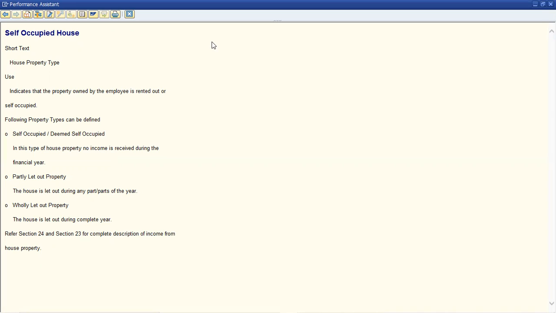The partly let out property is for any part of the year. And self-occupied means no income is received during the financial year. This is the meaning of these 3 types of self-occupancy field. Now the deductions part, just to close it.